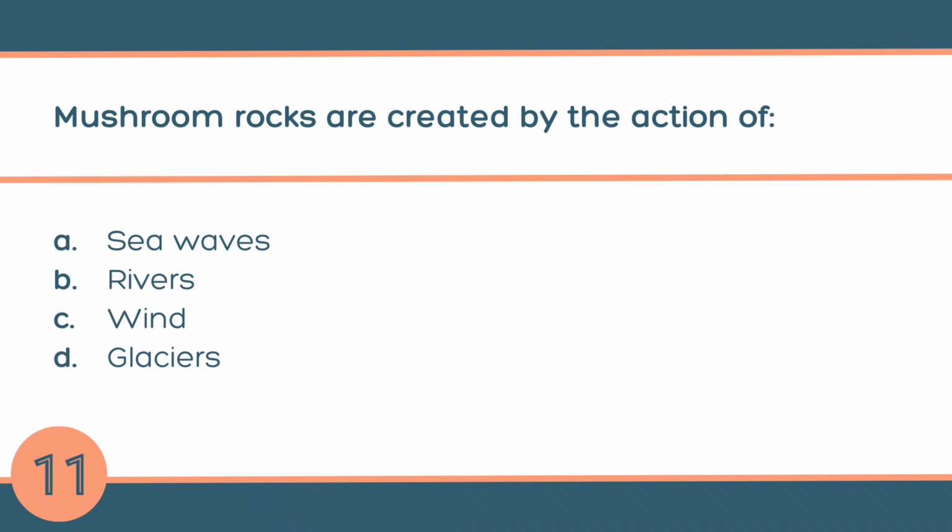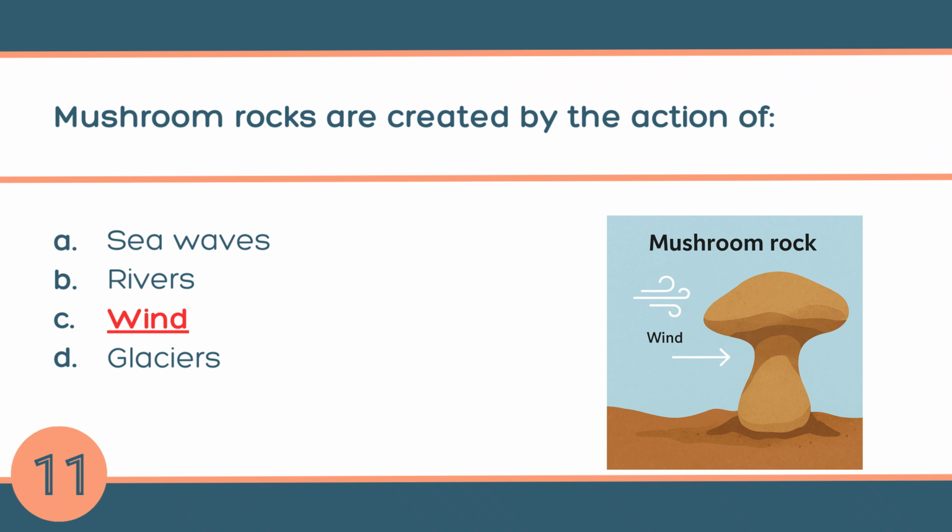Question number 11. Mushroom rocks are created by the action of A. Sea waves, B. Rivers, C. Wind, or D. Glaciers. The answer is C. Wind. Strong wind in deserts blows sand against rocks. The lower part of the rock gets eroded more than the upper part, making the rock narrow at the bottom and wide at the top like a mushroom.